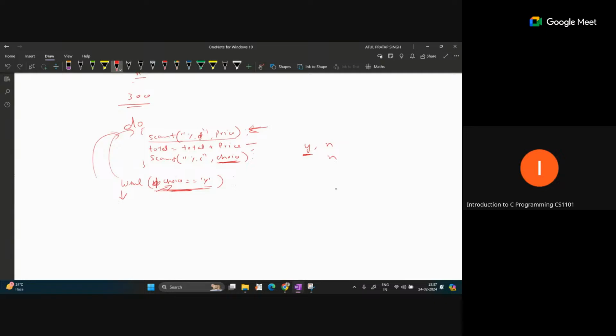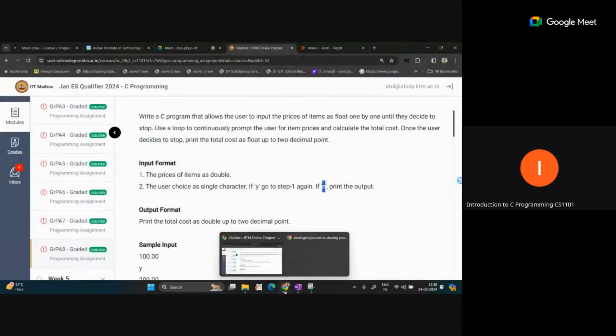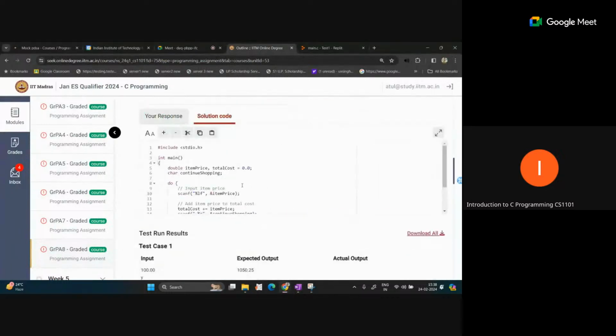What statements are written after this? We can simply print the value of total, like percent lf or %f, and total. Once the while condition becomes false, this print statement will run, and our total output will be printed. So in this manner you can design this code when you are reading the input continuously based on the choice value y or n. So the code, you can see the solution for this.